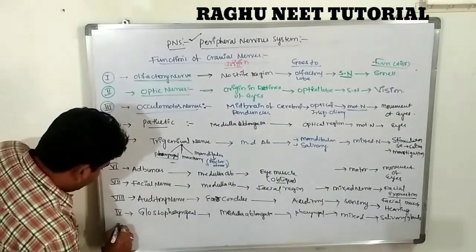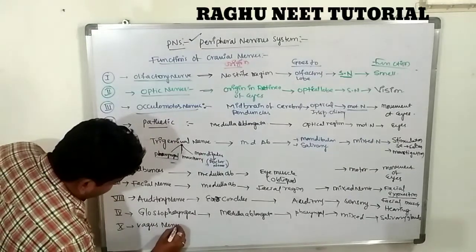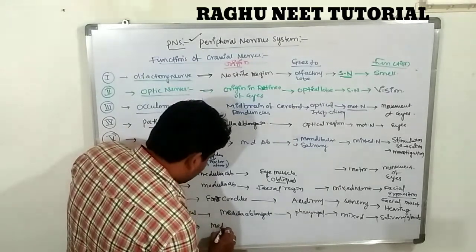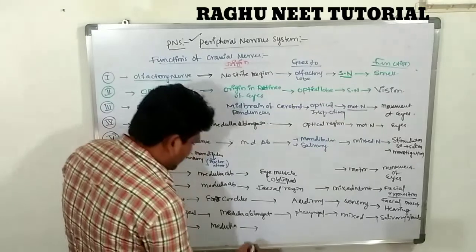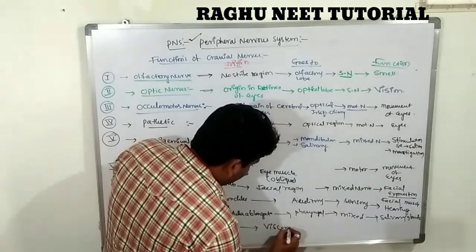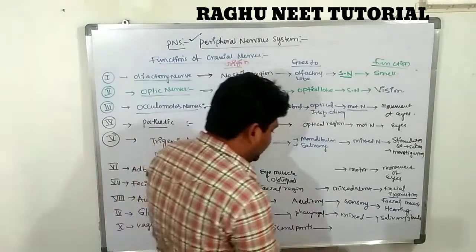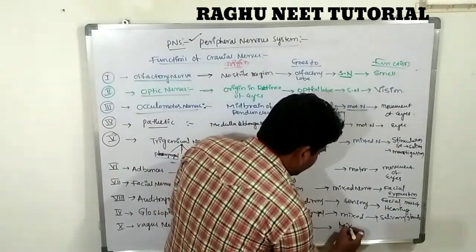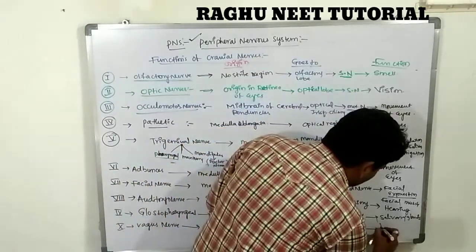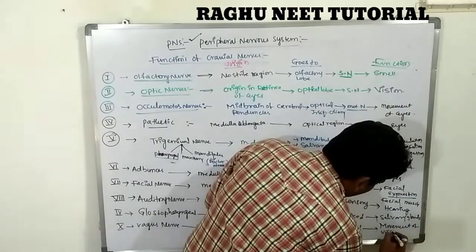Next one, the 10th one is the vagus nerve. The vagus nerve is a mixed nerve. It originates from the medulla oblongata. It reaches into the visceral parts of the body. It has sensory function as a mixed nerve, and is for the movement of the visceral organs.